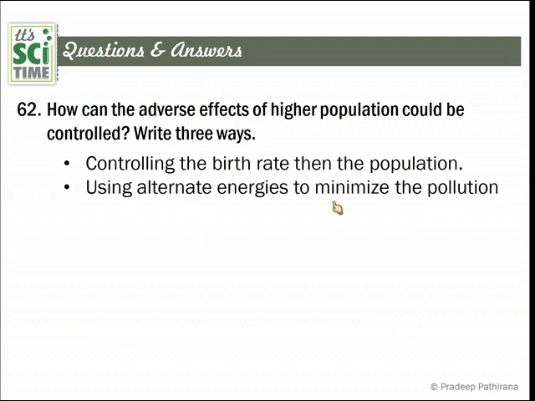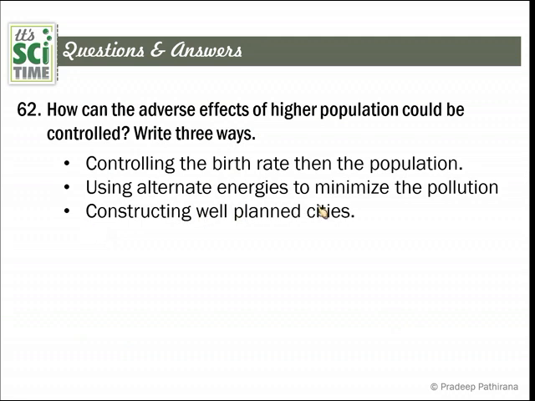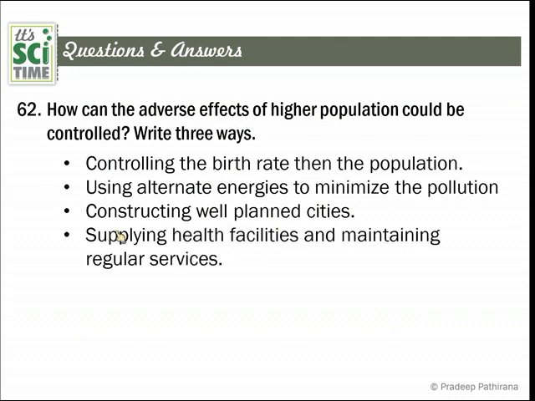Using alternate energies to minimize pollution, always trying to use alternate or environmentally friendly energies like solar energy, wind energy or such ones to decrease the adverse effects. Next one, constructing well planned cities. Now we have cities which are built without a plan. Again, we can convert them to planned cities. Some countries like Switzerland or maybe Norway are using planned cities.